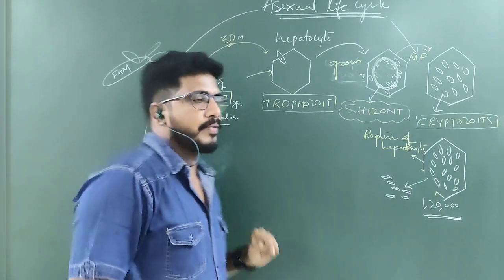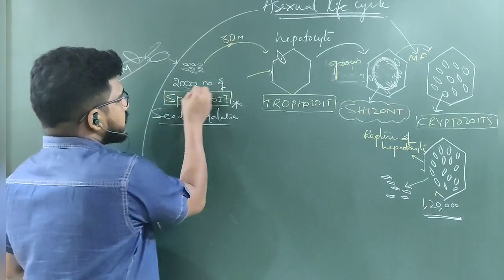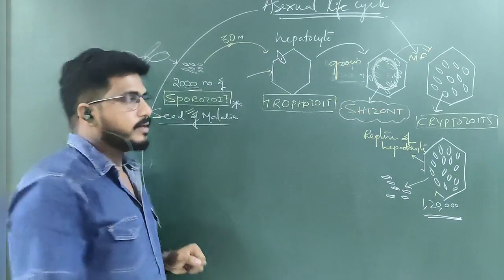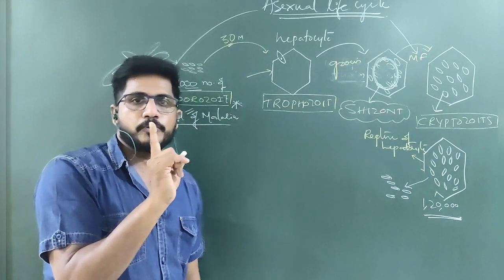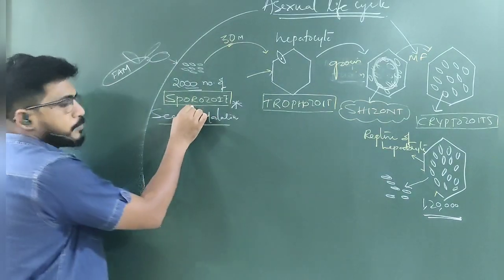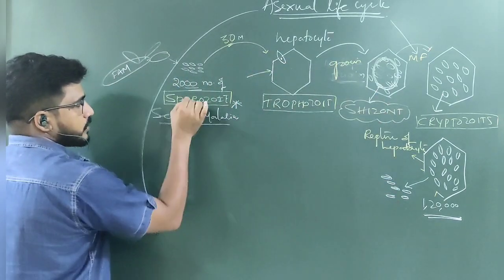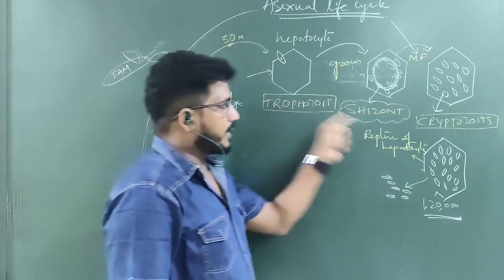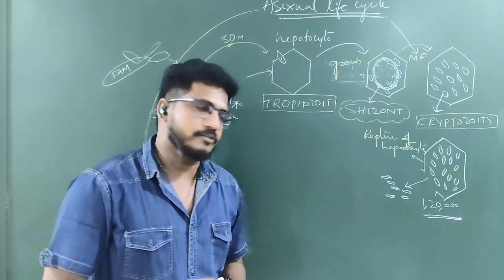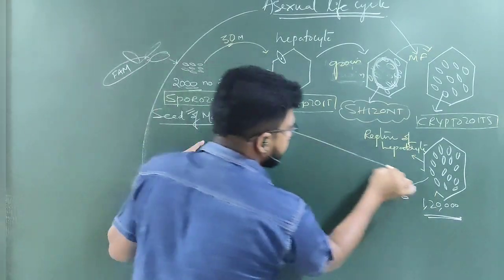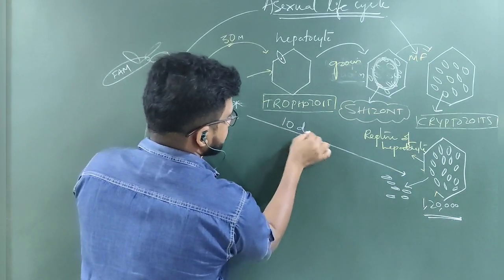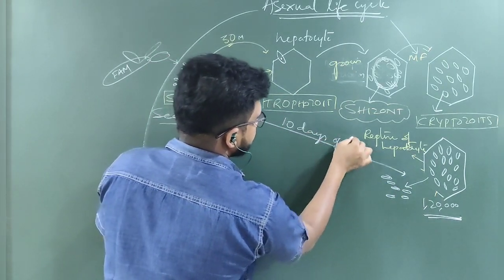Here one should understand that by 1 bite, 2,000 sporozoites are entered. I explained from only one sporozoite. One sporozoite unit gives 1,20,000, so 1,20,000 into 2,000, in just about 10 days. The entire cycle requires 10 days of time.